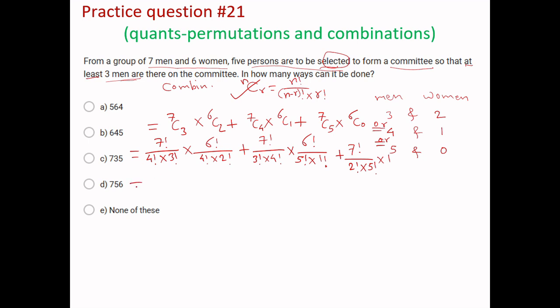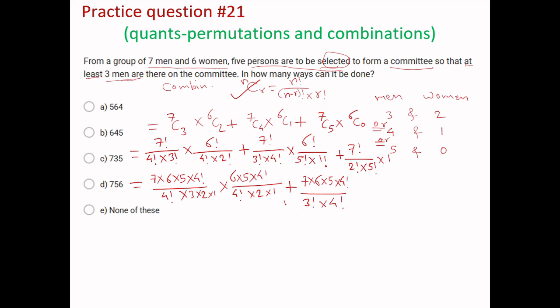Okay, let's solve this further. 7 factorial we can elaborate like this: 7 into 6 into 5 into 4 factorial divided by 4 factorial. This we can cut, and 3 factorial can be 3 into 2 into 1, multiplied by 6 factorial, so 6 into 5 into 4 factorial, that we can expand, and 4 factorial here we can also cancel, into 2 into 1, 2 factorial is 2 into 1, plus 7 factorial is again 7 into 6 into 5 into 4 factorial divided by 3 factorial into 4 factorial.